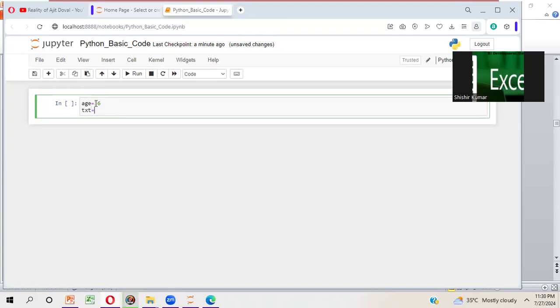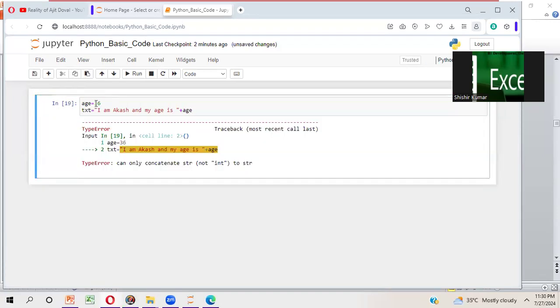Text is the name of the variable, and here I'm storing I am Akash and my age is. Space, I'm taking here plus and then the name of the variable.